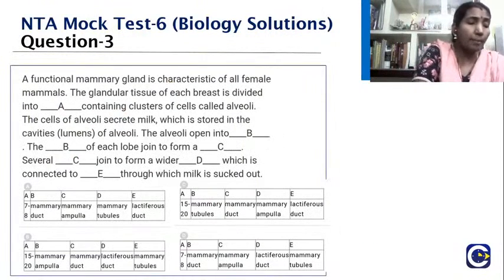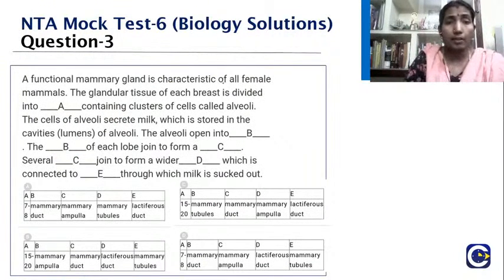A functional mammary gland is characteristic of all female mammals. The glandular tissue of each breast is divided into dash, that is option A, containing clusters of cells called alveoli.